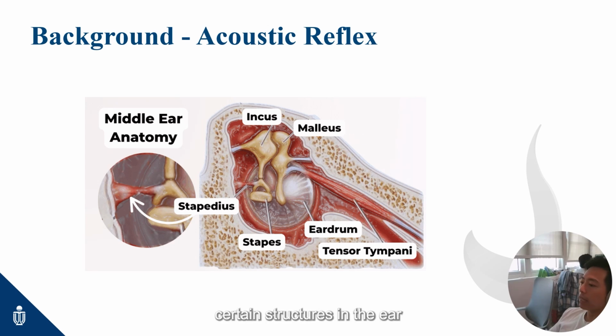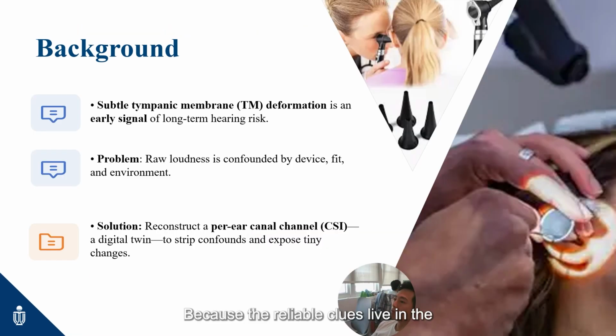When sound is loud suddenly, certain structures in the ear, specifically, some parts of the muscles contract, stiffening the tympanic membrane. The changes raise the effective impedance and reduce the energy transmitted to the cochlea, acting as a form of self-protection. So, we want to read those tiny changes and update the ear's digital twin, because the reliable clues live in the acoustic reflections shaped by canal geometry and boundary impedances. So we reconstruct a per-ear canal channel state information, which serves as our ear's digital twin. Then we can compare its prediction with the actual measurement.